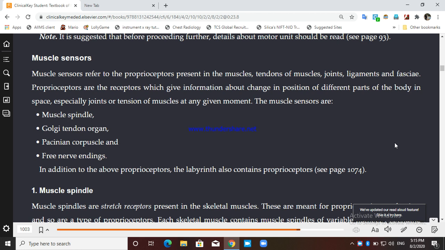Proprioceptors are a special type of receptors that give information about change in position of different parts of the body in space. So in which direction you are facing, your head, in which direction your lower limbs are, in which direction your upper limbs are.